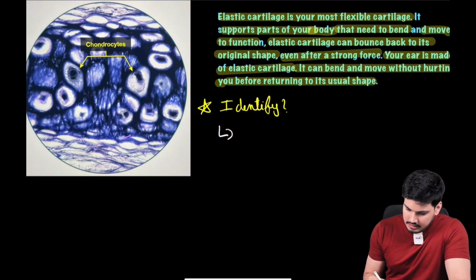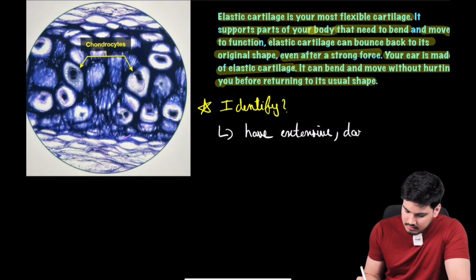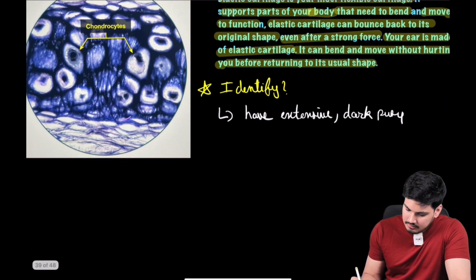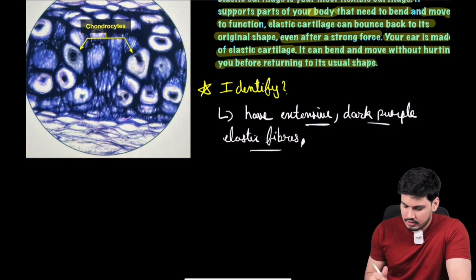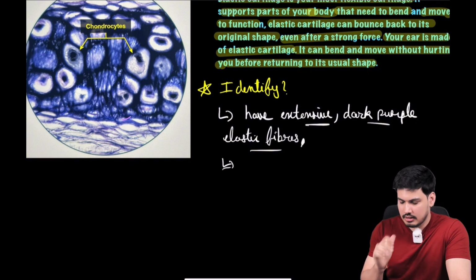You will like it, write this: elastic cartilage has extensive dark purple elastic fibers. Obviously you can see and appreciate that in the slide also. Okay, the elastic fiber network is there, and where it can be found is a very important point, and this itself is enough to give you a clincher.